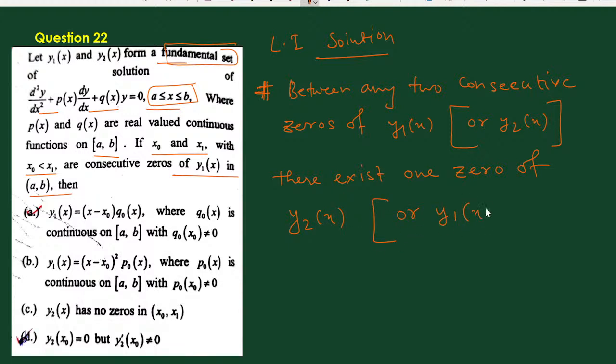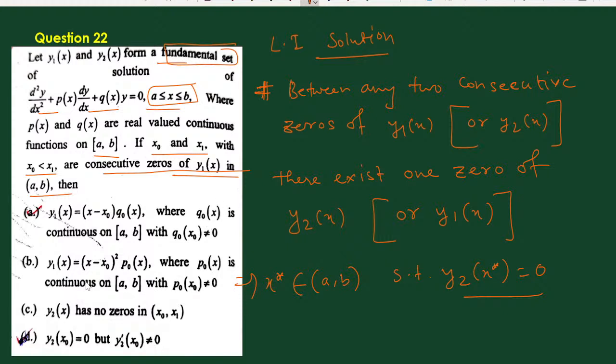Here it is given that x0 and x1, with x0 less than x1, are two consecutive zeros of y1(x), that means there exists a point, suppose x star, in the closed interval AB such that y2 at that point is equal to 0. This is the result.